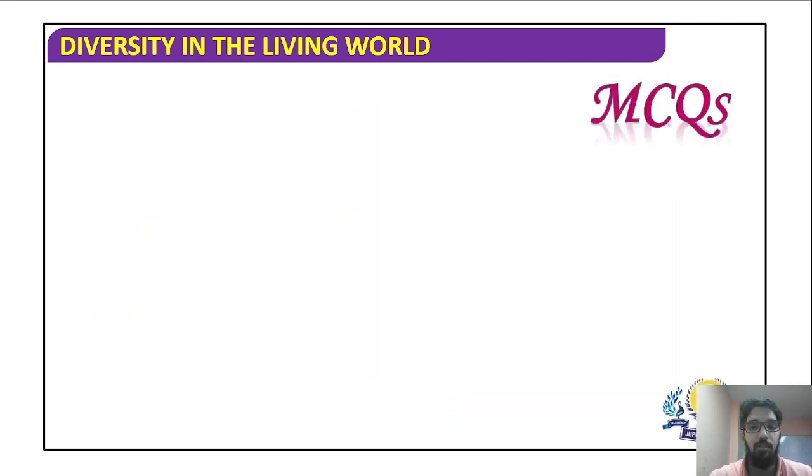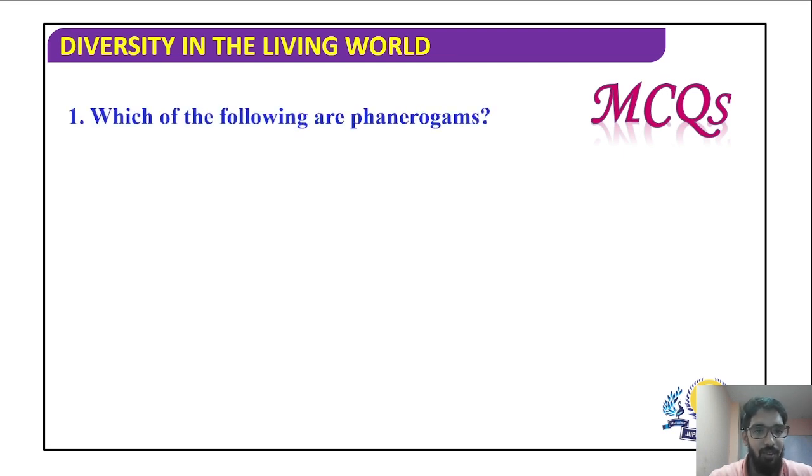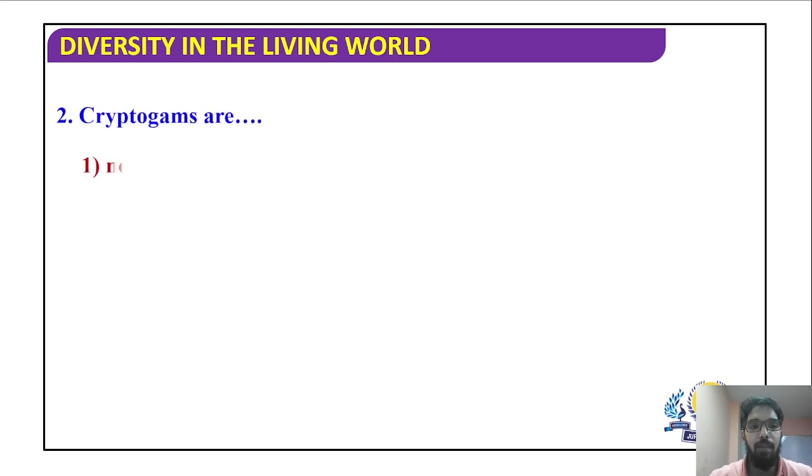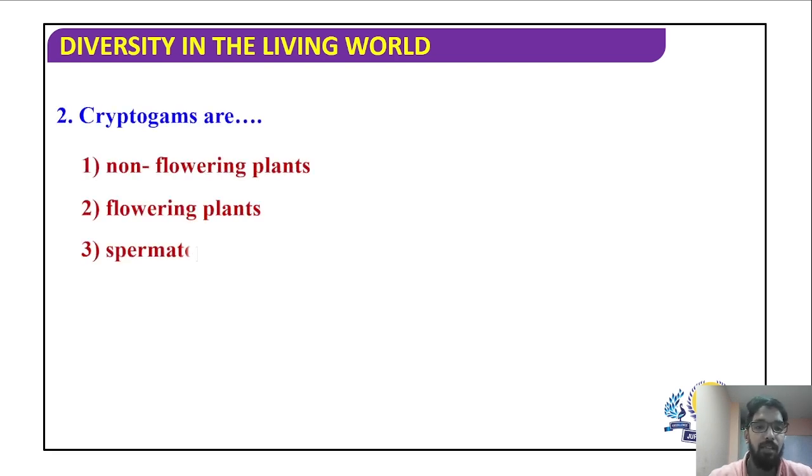So now let us take a small quiz and check our factual knowledge. Which of the following are phanerogams? Algae, bryophyta, pteridophyta and angiosperm. Cryptogams include algae, bryophyta and pteridophyta, whereas phanerogams include gymnosperms and angiosperms. So the answer is option number 4, angiosperms. Cryptogams are generally non-flowering plants, so it's a very direct question, whereas all the other three options are descriptive of phanerogams.